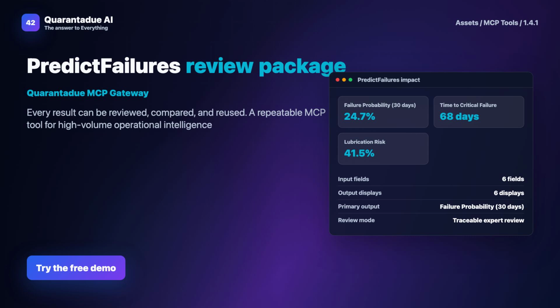In summary, PredictFailures gives you the power to predict asset failures accurately, cut downtime, and optimize maintenance budgets. It's a practical tool that brings machine learning to your fingertips.